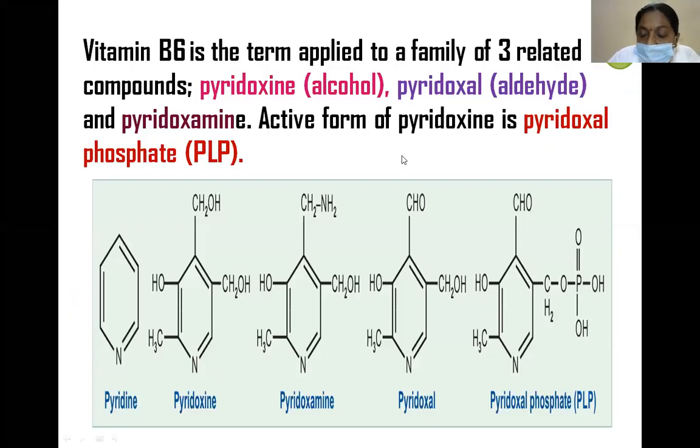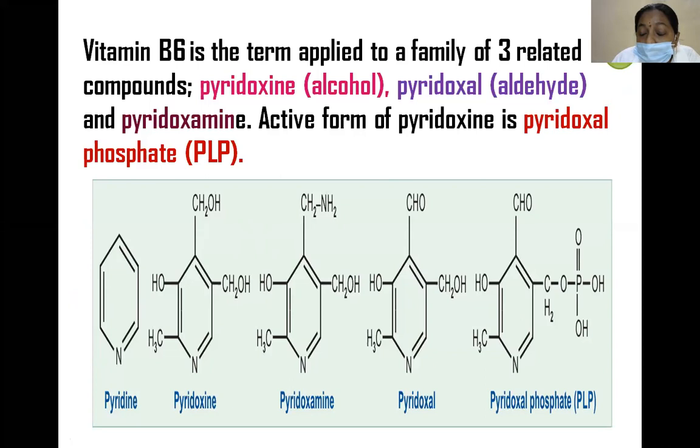Vitamin B6 applies to the family of three related compounds: pyridoxine, which contains an alcohol group, pyridoxal, which contains an aldehyde group, and pyridoxamine, which contains an amine group.